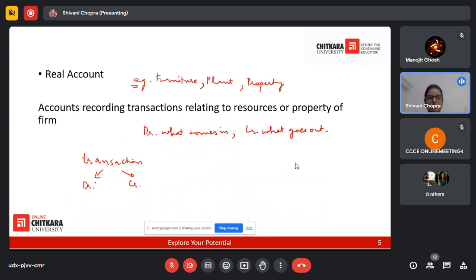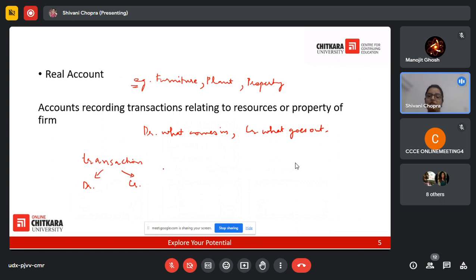When I talk about the debit aspect, what is debit or what is credit? The words have literally no meaning. What we tell them is, when we prepare an account on the basis of the T shape of an account, the aspect which is written on the left hand side of the account is the debit aspect, whereas on the other hand is the credit. Similarly, a transaction when recorded on the basis of the double entry system holds two aspects, the debit aspect and the credit aspect. So it will be impacting two accounts, one account or the same two accounts. One will have a debit effect, another will have a credit effect.